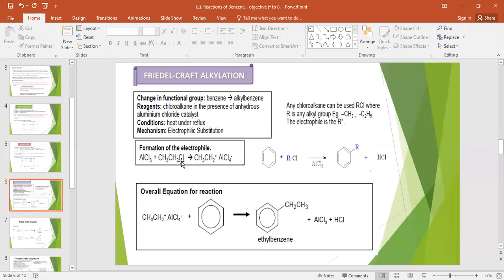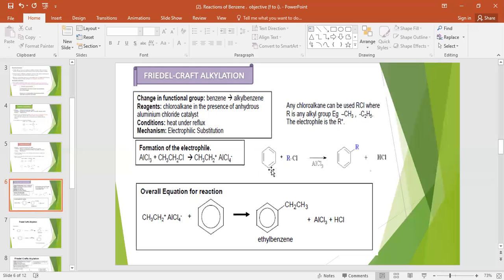Maybe if you use CH3Cl, that is only CH3 positive, as they mentioned here. If you use CH3Cl, CH3 positive is the electrophile. If you use C2H5, same like this, CH3CH2 positive, this is the electrophile for alkylation. Look at the general example, then we will see.